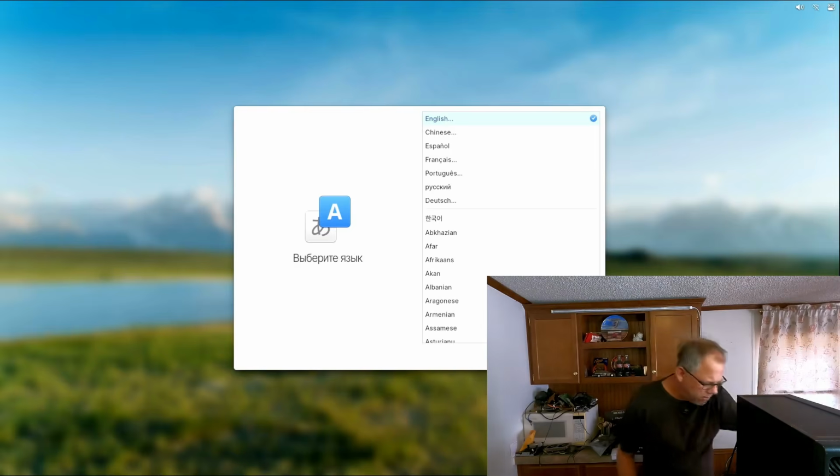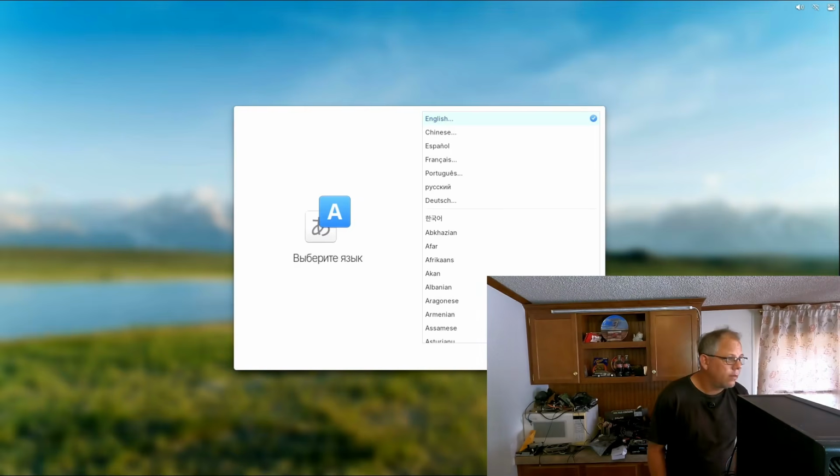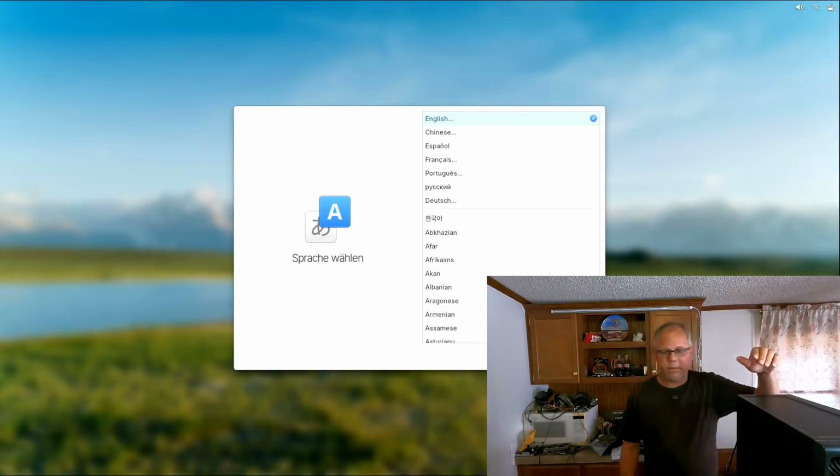What is that? I don't know what kind of talking was going on this computer.